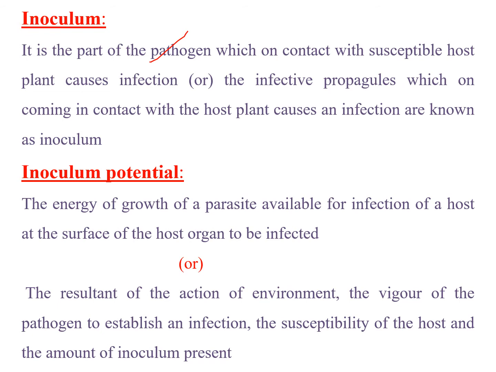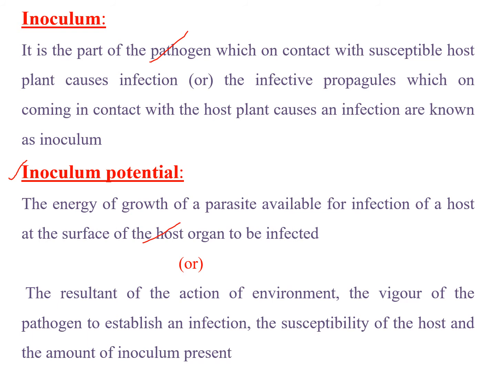Then inoculum potential. The term itself indicates that potential means the capability of that inoculum for causing the disease in the host plant. So let us see the exact definition. Energy of growth of a parasite available for infection of a host at the surface of the host organ to be infected.